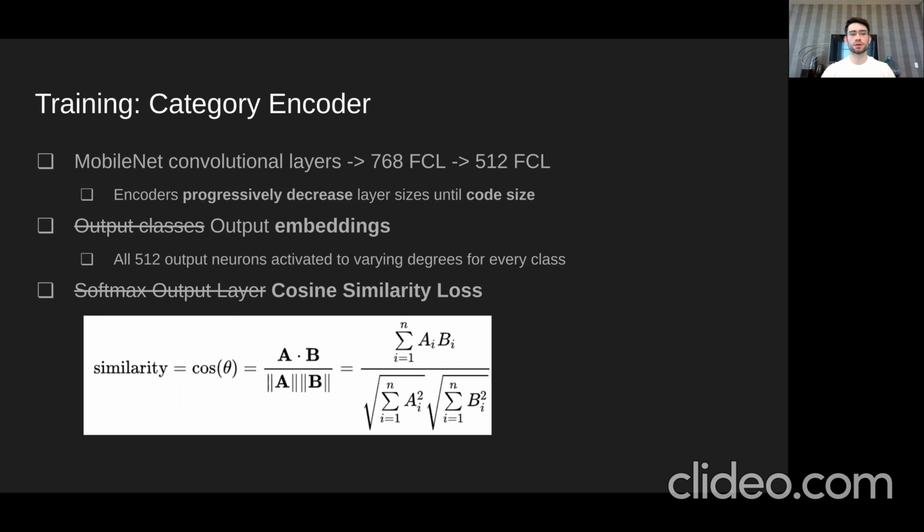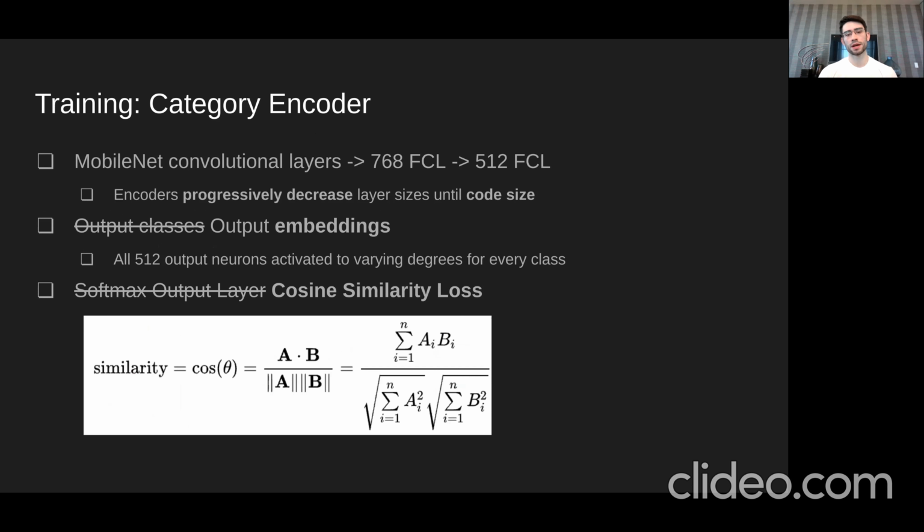Now, some highlights for training the category encoder. So basically what I did is took MobileNet's convolutional layers, chopped off their fully connected layer to 1,000 output neurons and replaced it with 2 layers, one of size 768 and one of size 512. Now, why 512? Because I use the universal sentence encoder to generate my word embeddings, and those word embeddings have 512 dimensions. And so that is what I'm trying to train for.